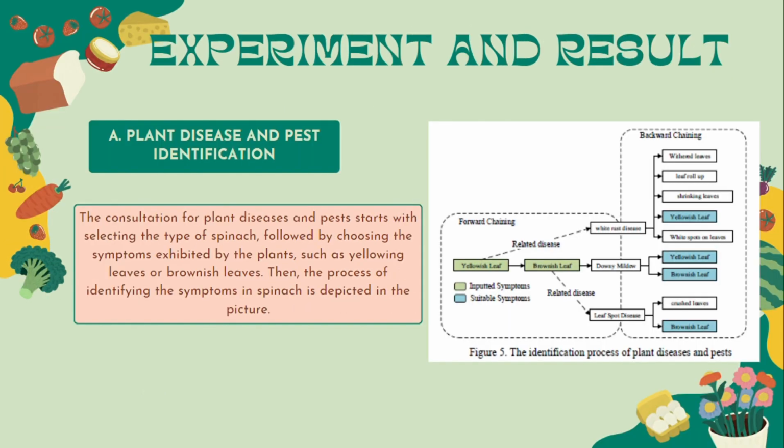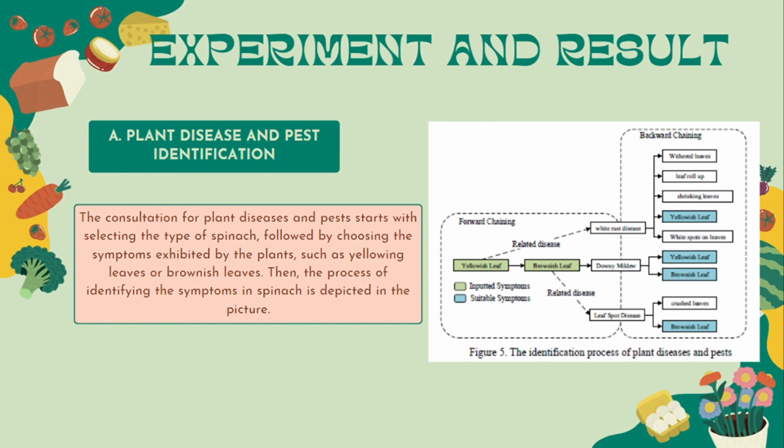4 is experiment and result. A. Plant disease and pest identification. The consultation for plant disease and pest starts with selecting the type of spinach, followed by choosing the symptoms exhibited by the plants, such as yellowing leaves or brownish leaves.